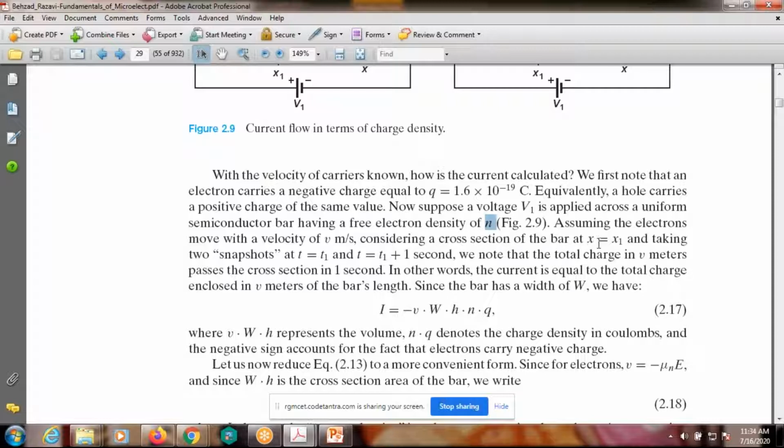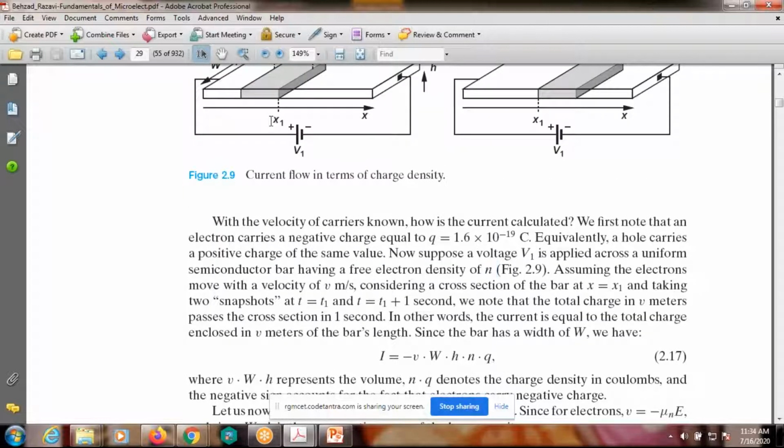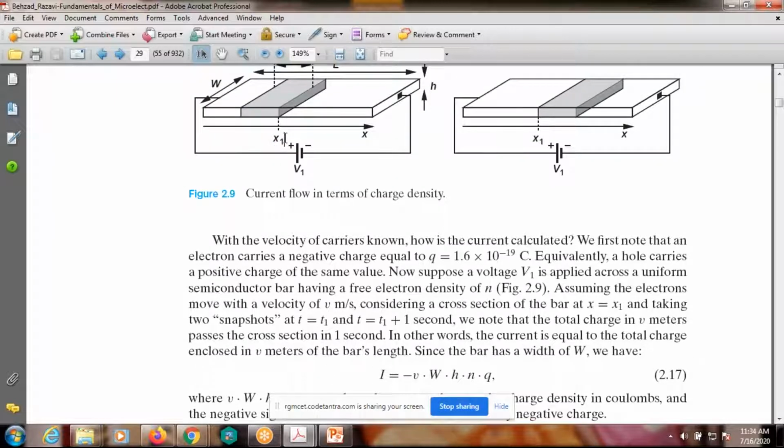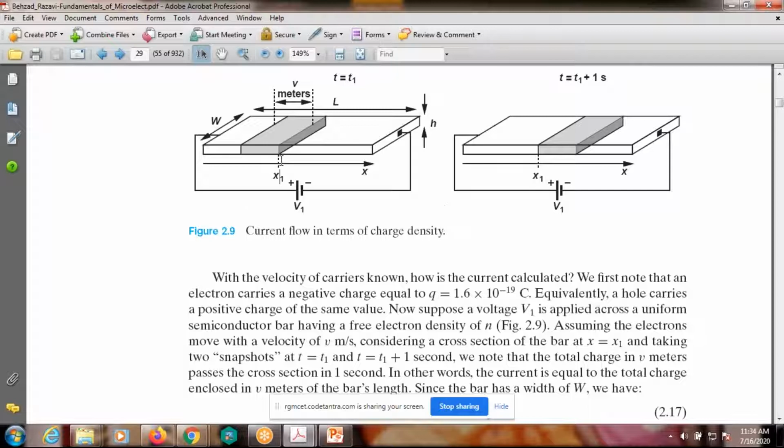Consider the cross section of the semiconductor bar at x is equal to x1, and take two snapshots at t is equal to t1 and t is equal to t1 plus 1 second. At t is equal to t1 the charge is at x1, and at t1 plus 1 second it has moved to this side.